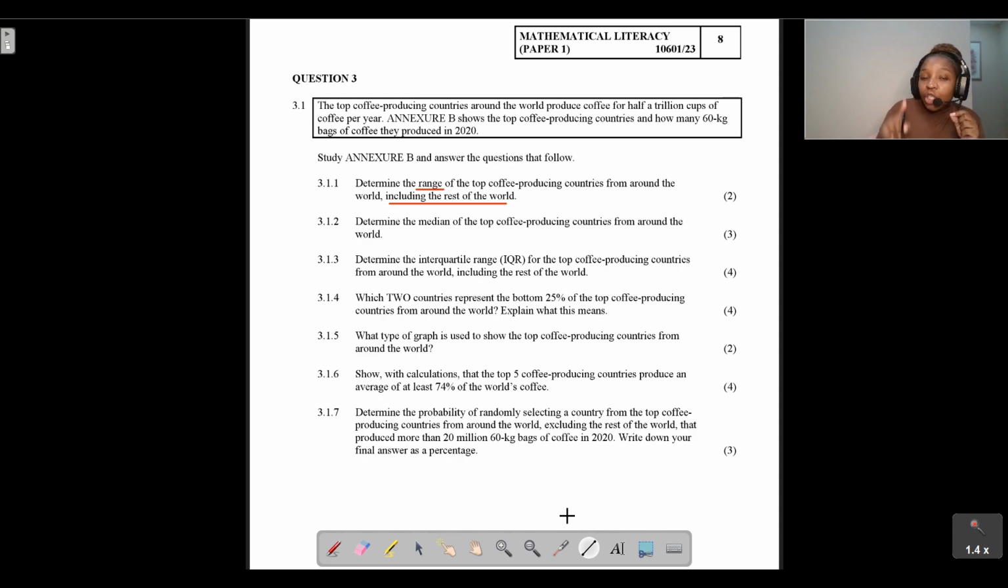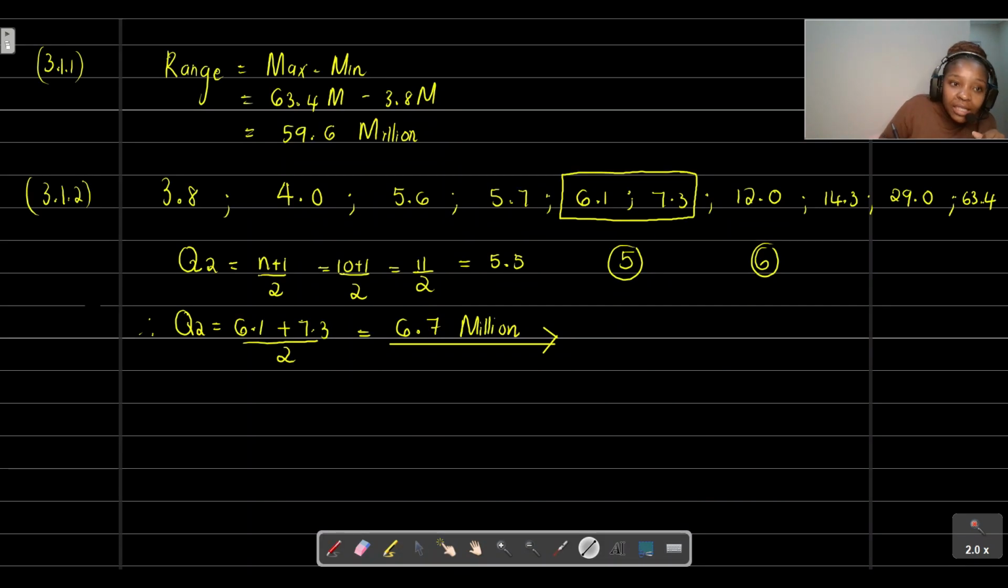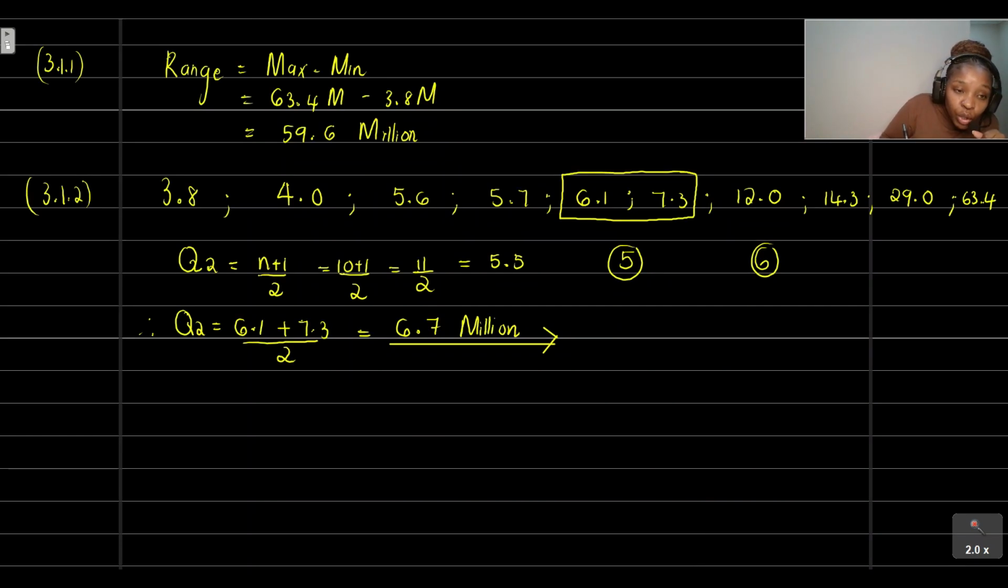So how do we determine the interquartile range? Guys, remember, when you're trying to determine the interquartile range, we are just trying to find the range for your quartiles. What is the maximum for your quartile? What is the minimum for the quartile? All that we do to get your interquartile range is simply take your Q3 and minus. So the interquartile range is equal to Q3 minus Q1.